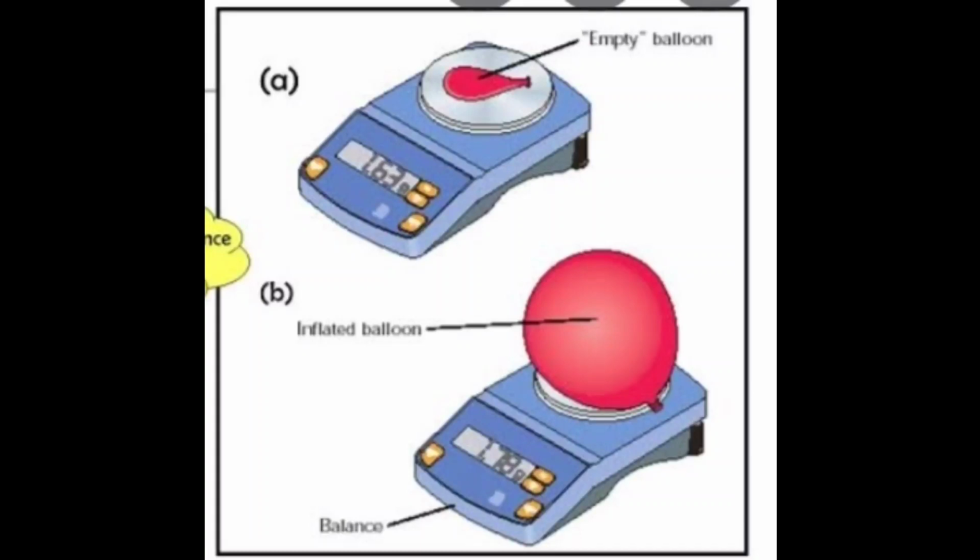So what all things we studied today? We did three experiments which are used to show that all matter has mass and occupies space. The first one was to show that solid matter has mass and occupies space. The second one showed that liquid matter has mass and occupies space. And the last one, the balloon experiment, showed that gaseous matter has mass and occupies space.